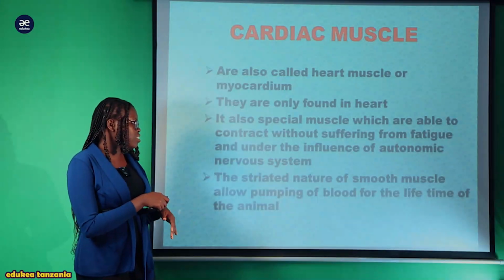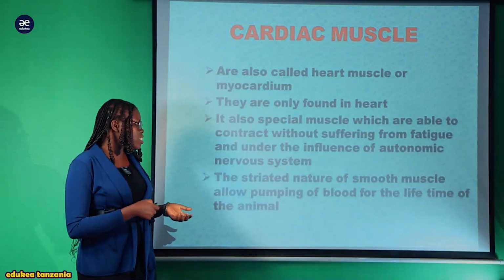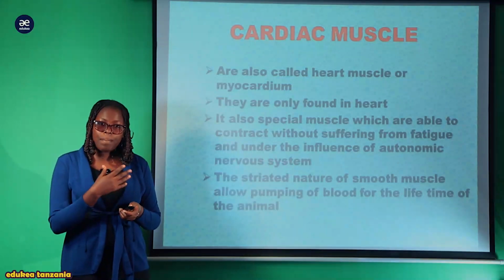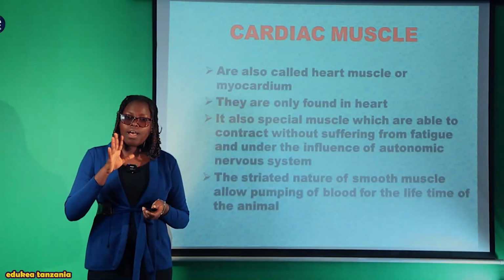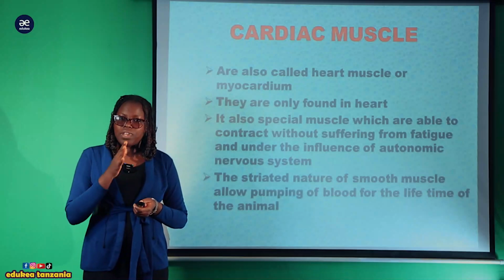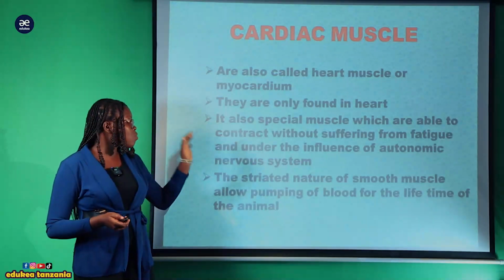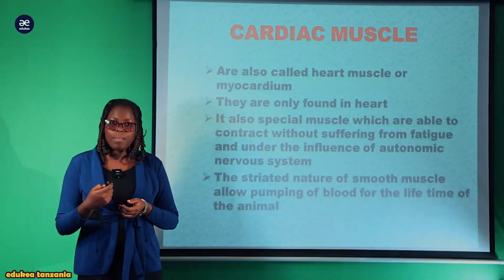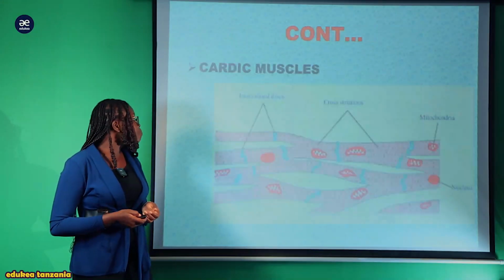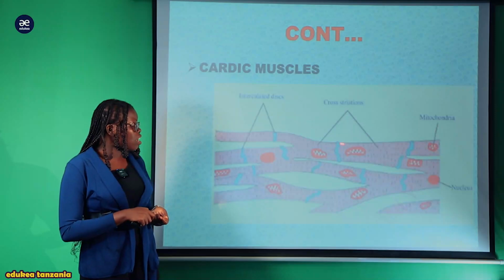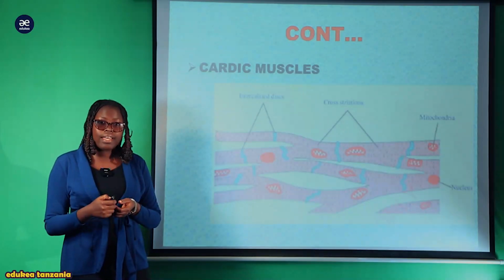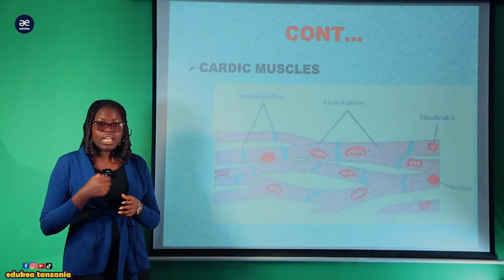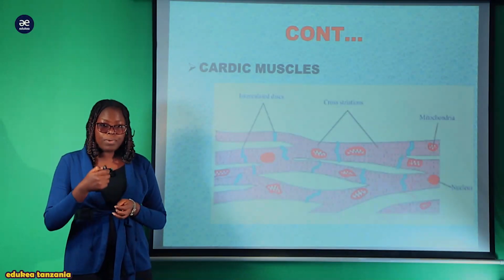Na this kind of the striated nature ya cardiac muscle zao zinasaidia pumping for the blood, ambao ndio maana binadamu, in case binadamu akistop kupumua au the heartbeat ikistop, meaning that binadamu kafariki. So this is one of the adaptation of this myocardium as an adaptation to support the pumping of the blood to the heart. And this is the structure of the cardiac muscle which is found only in the heart, or in other words you can call it myocardium, and it has specialized kind of tissue ambayo ni pacemaker.